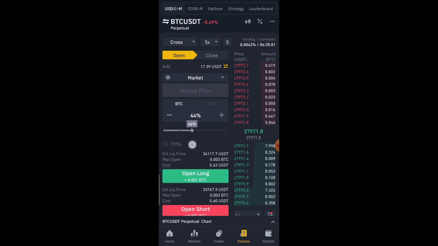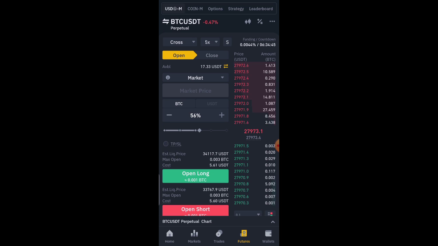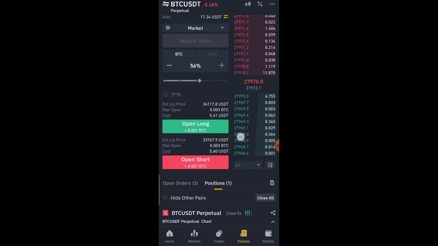Now, in order to enter the market, it depends on the amount that you want to use. For example, let's say we have $100. You're going to see your balance here. I think we have $100 here.